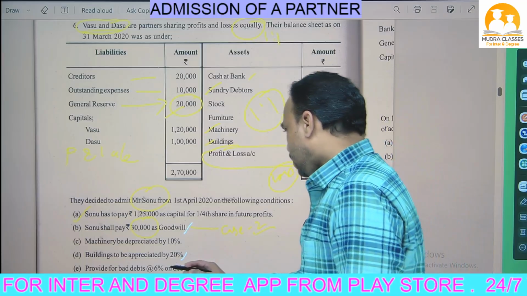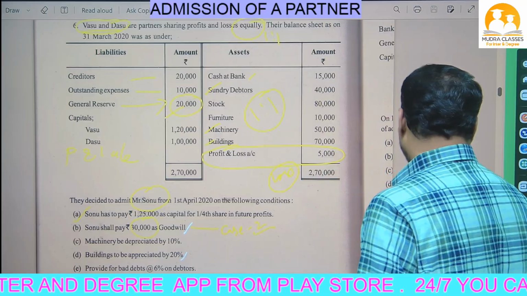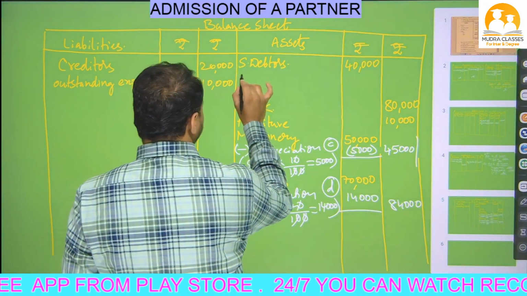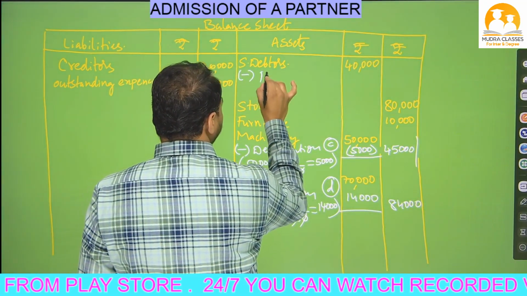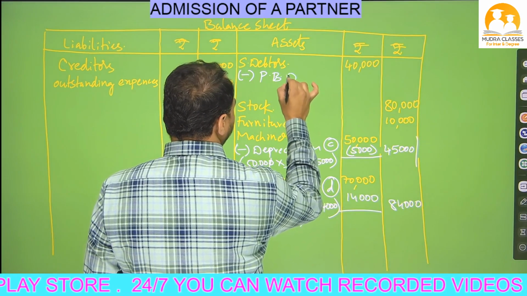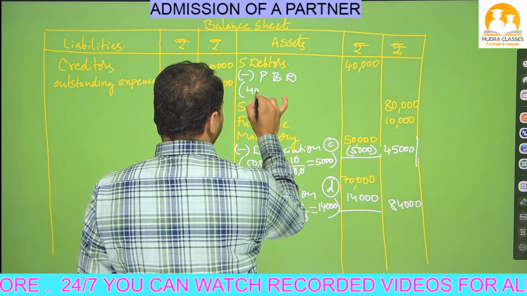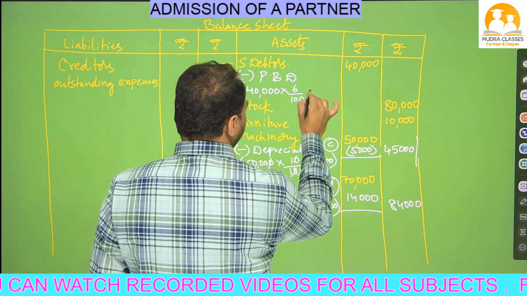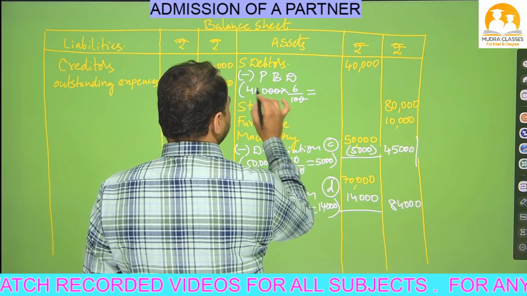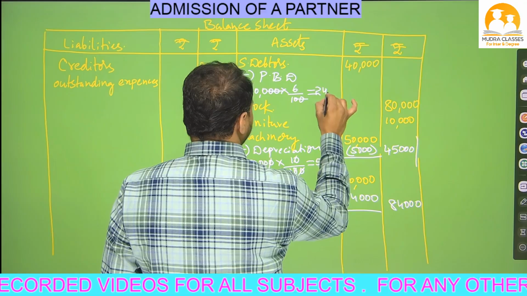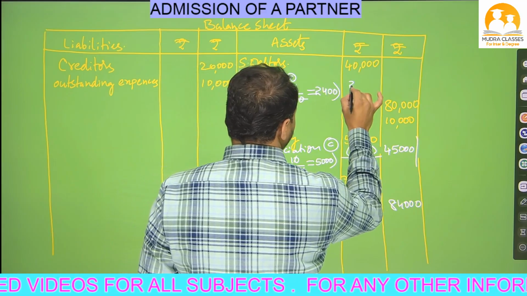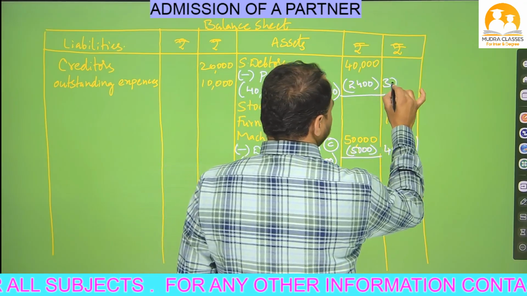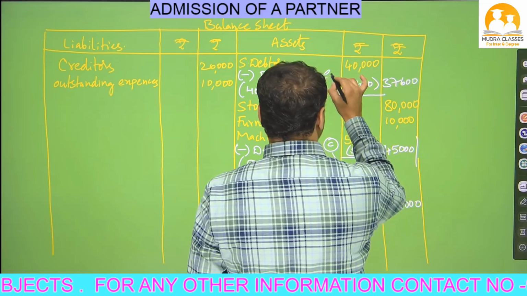So we have to calculate 6% on debtors, Nana. So balance sheet asset side, debtors 40,000 rupees. Here I will write PBD. PBD means provision for bad debts. On 40,000 rupees we have to calculate 6%. 40,000 into 6 by 100. 2 zeros cancel. 6 4s are 24. 2 zeros left. So 2,400 we have to deduct from 40,000. So how much will we get, beta? 37,600 outer column. This is adjustment number E.